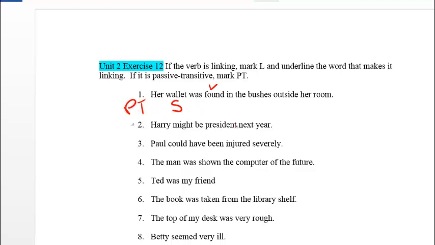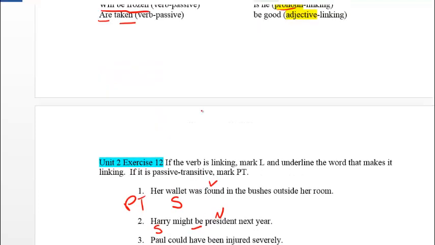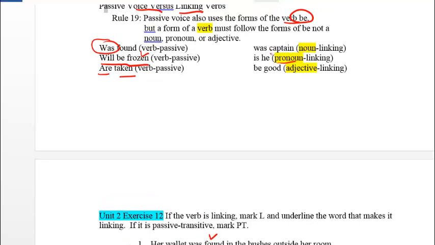Harry might be president next year. Harry is the subject. Be is, and then I've got a noun that follows it, president. So going back to the example, if I've got a form of to be followed by a noun, then it's going to be linking.